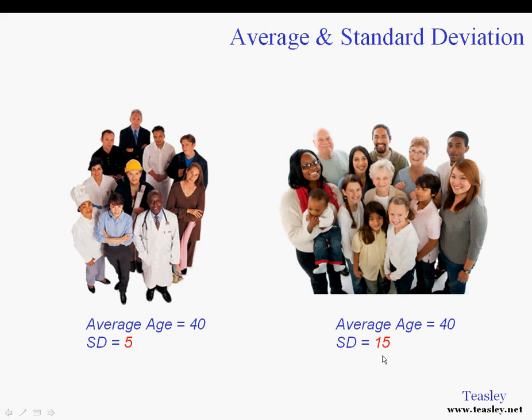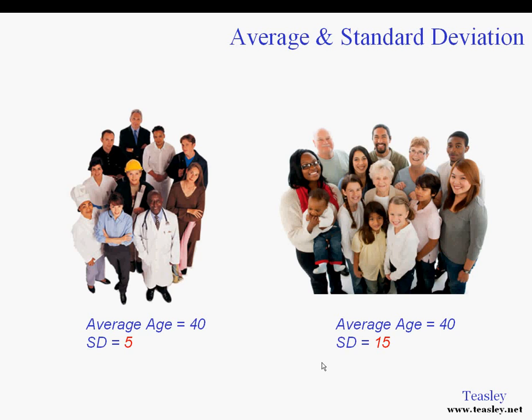Here, standard deviation is 15 because the ages are much more diverse, much more spread out. They deviate a lot more than this group on the left, where standard deviation is 5. It's a measure of the average amount that the data is spread out. That's all it is.